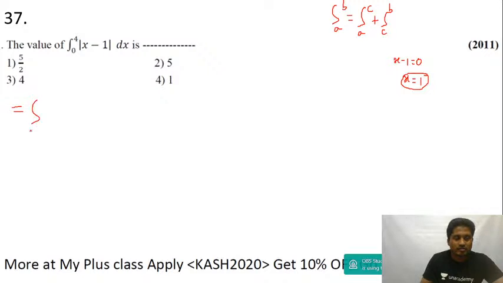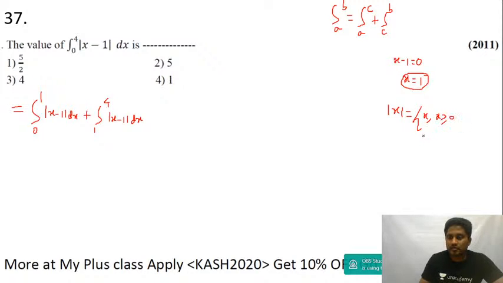So 0 to 4 should be written as integration of 0 to 1 of mod of x minus 1 dx plus integration of 1 to 4 of modulus of x minus 1 dx. Okay, now mod x is equal to x when x is positive, and minus x when x is negative.